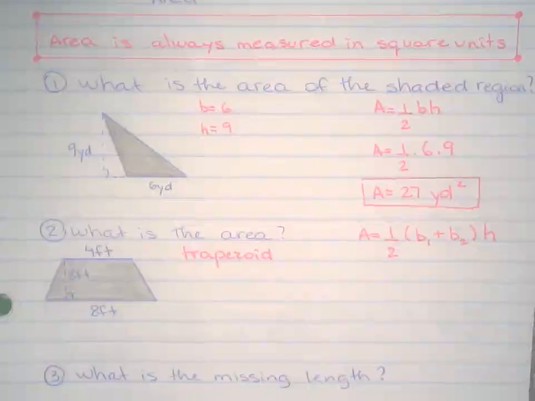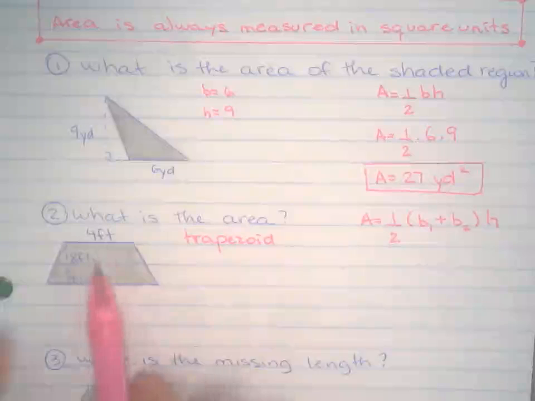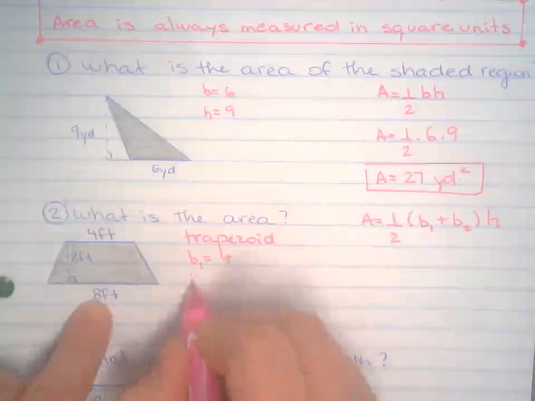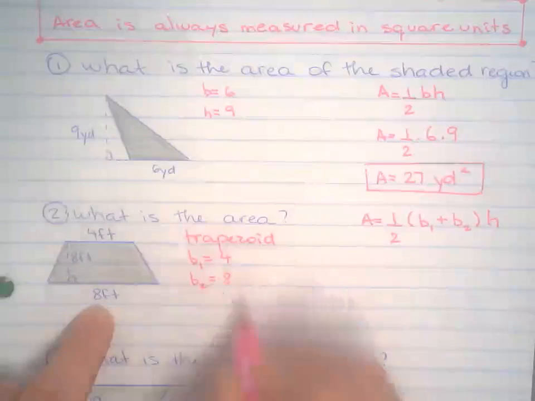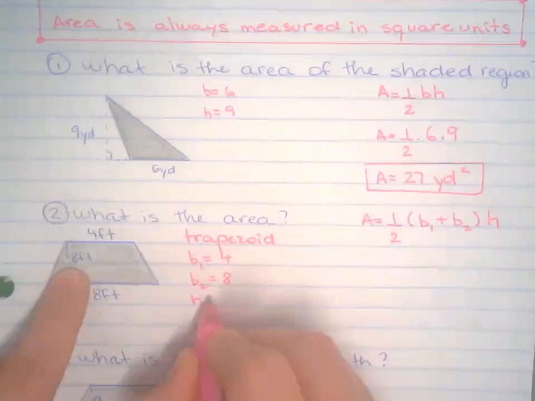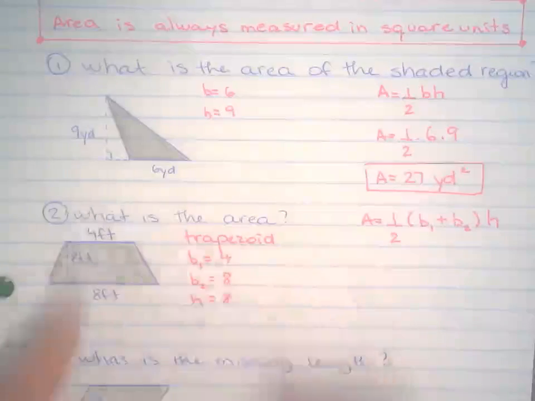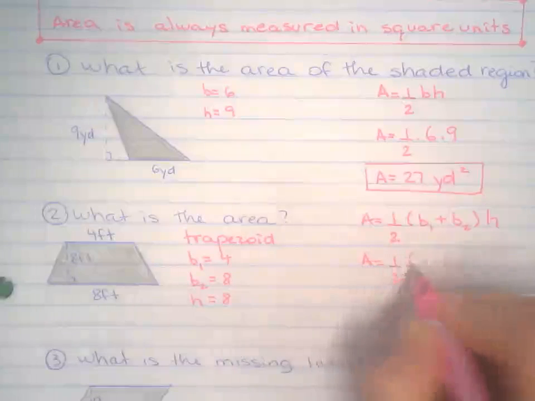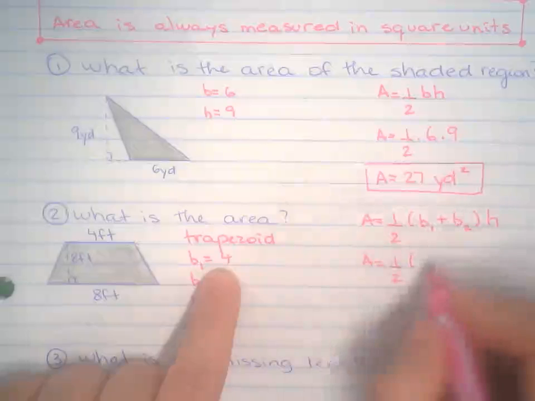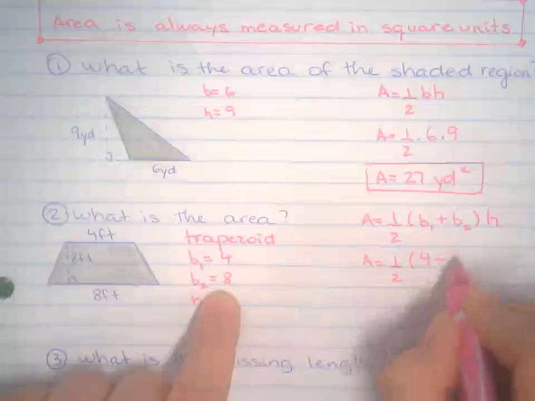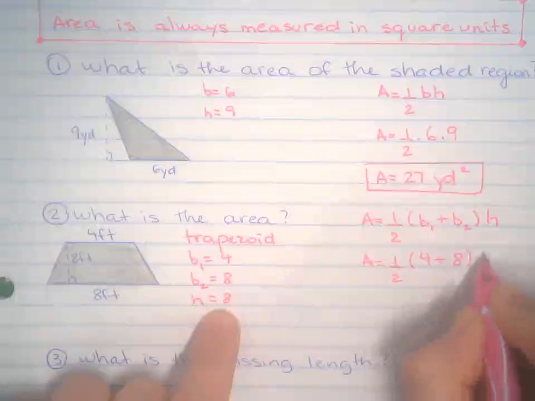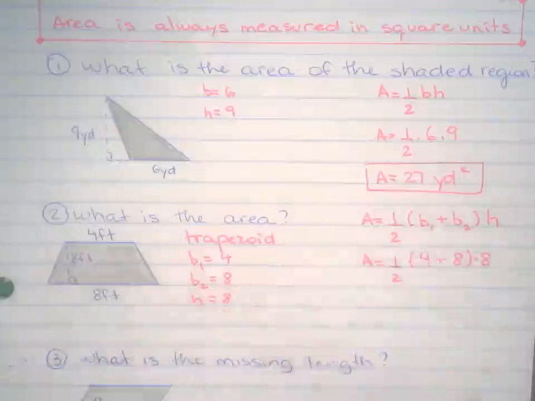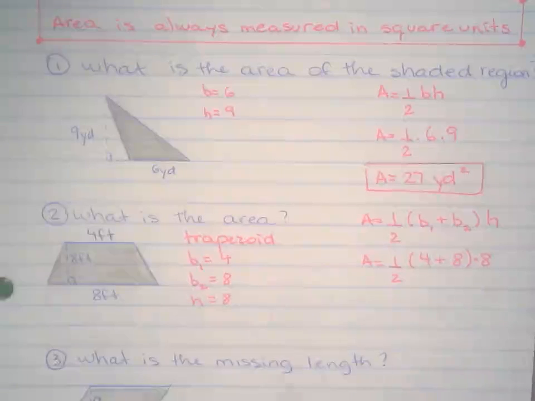Next step, I'm going to see what I get from the picture. So for base 1, I have 4. For base 2, I have 8. And the height of this trapezoid is also 8. Now, easy money, you just go ahead and type it all back in the formula. So B1 is 4, B2 is 8. H for the height is also 8. If you don't have anything there, that's fine. You can put a multiplication sign right there. That's all that means.